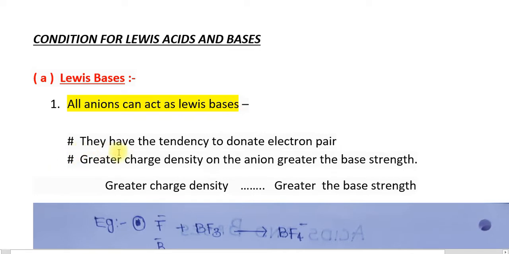Because they have the tendency to donate an electron pair, and the greater the charge density on the anion, the greater the base strength.